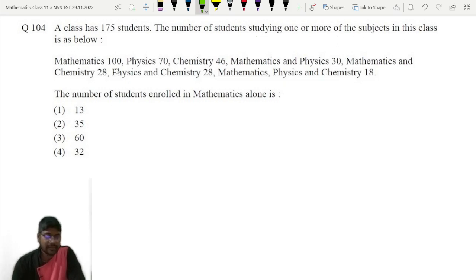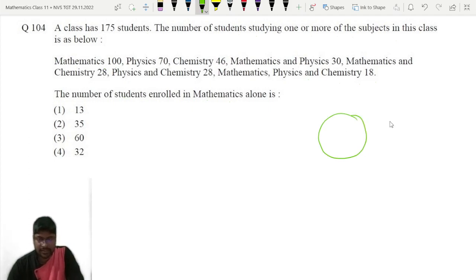Mathematics is studied by 100 students, physics 70, chemistry 46, mathematics and physics 30, mathematics and chemistry 28, physics and chemistry 28, mathematics, physics and chemistry 18. The number of students enrolled in mathematics alone is what? So 3 subjects are there, mathematics, physics and chemistry. We will try to draw a Venn diagram.